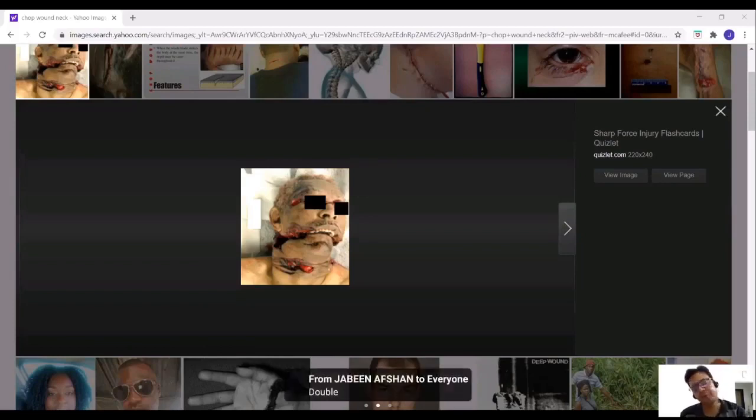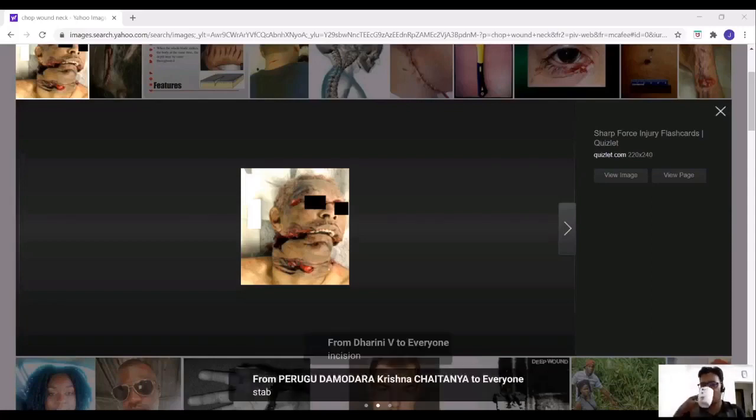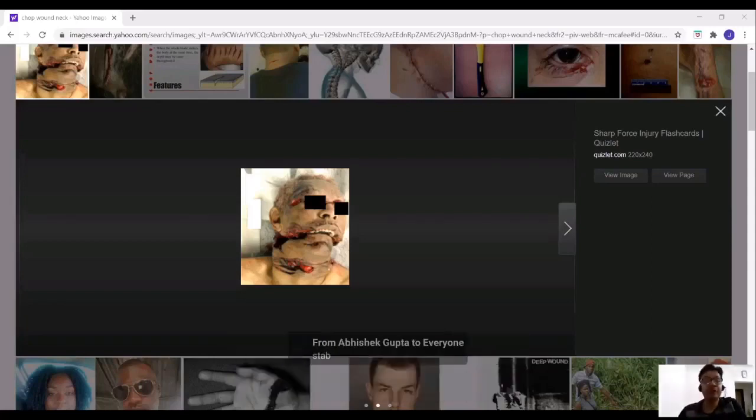Yes, it would be double edge. Fish tailing is a phenomenon seen in stab injury or incised wound? Stab. Tailing is seen in every wound: in lacerated, in stab, in incised. Best in incised, but fish tailing is only seen in stab.